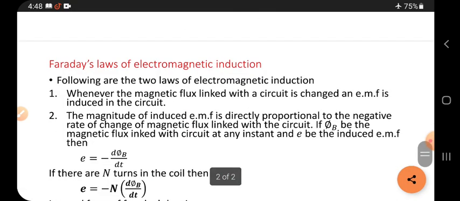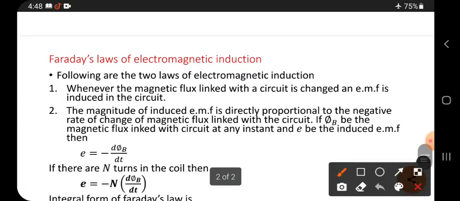So today's topic is Faraday's law of electromagnetic induction, right? Faraday's law is very important in physics. These are two expressions here. There are two laws, and those two laws were explained by Faraday. That is why these are called Faraday's laws of electromagnetic induction, right? First, what is electromagnetic induction? Following are the two laws of electromagnetic induction. What are the two?